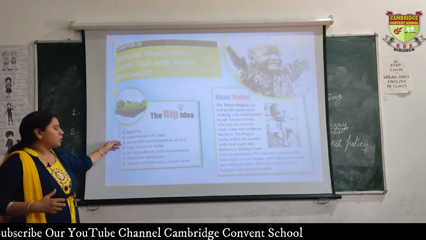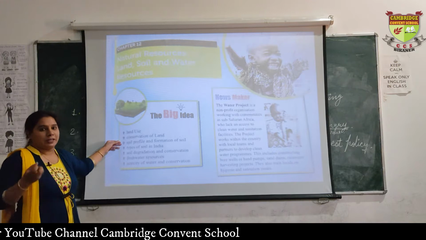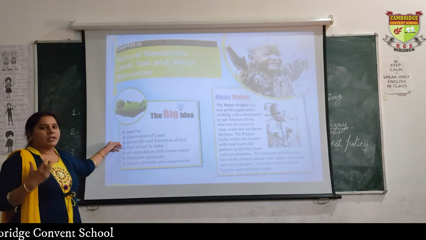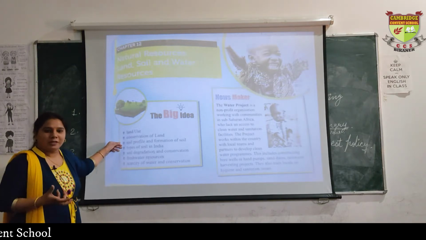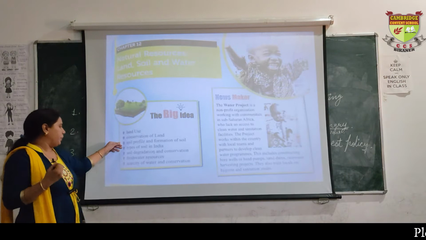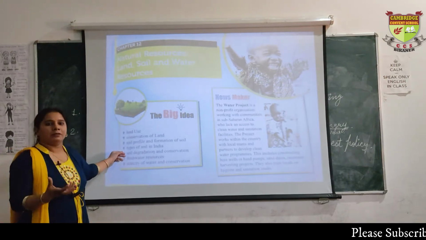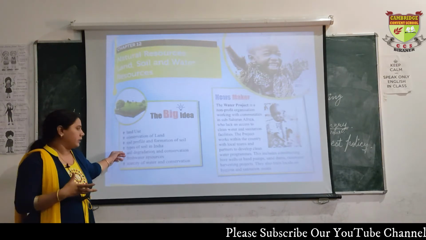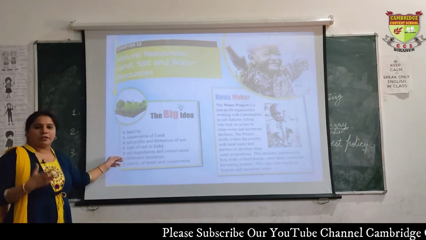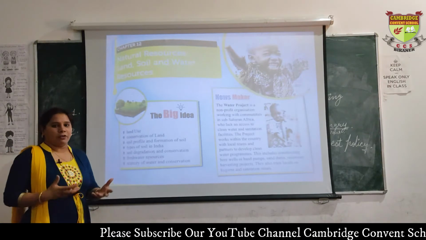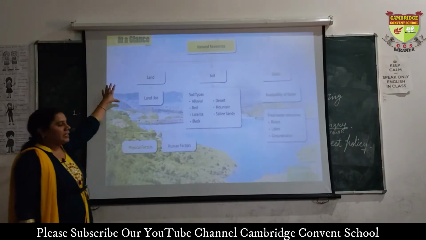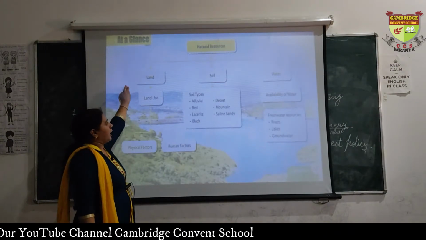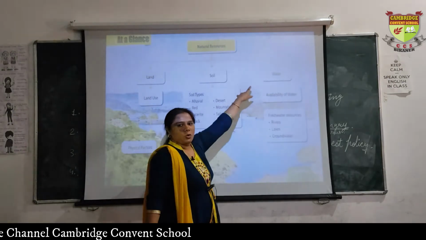Next we will read about the soil profile, about soil resources. It is also one of the very important resources. ठीक है, then we will study about different types of soils in India. Then how we can preserve our soil. ठीक है, ओवर एक्सप्लॉयटेशन से सॉइल को कैसे बचाया जा सकता है. Next we will read about the water resources and how we can conserve our water resources. Okay, now you can see this flow chart. Our natural resources are of three types: land, soil and water.